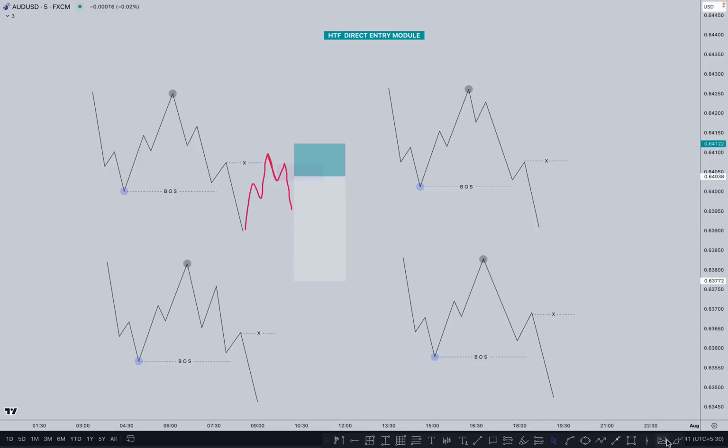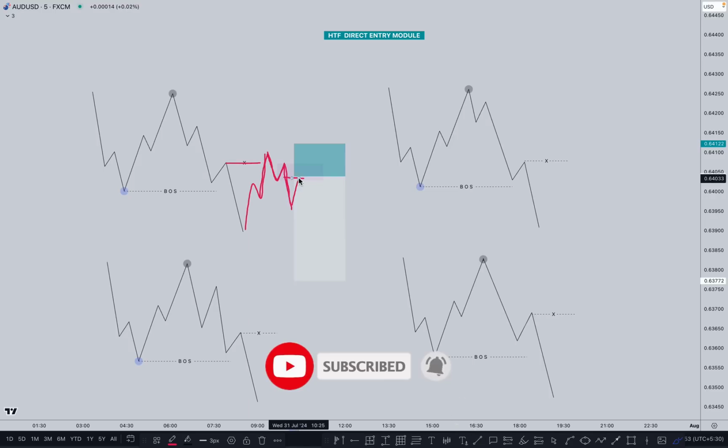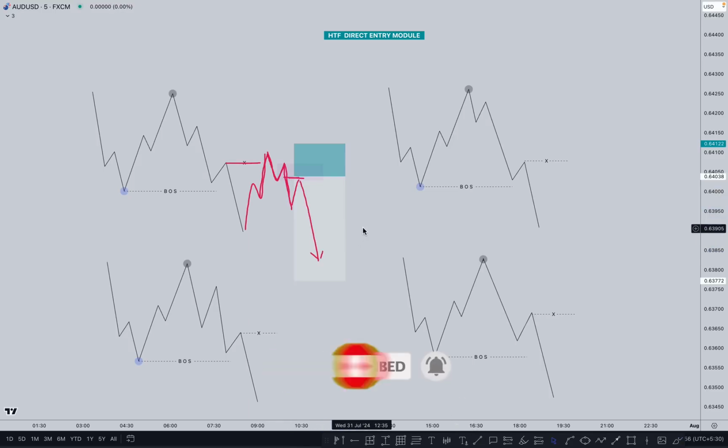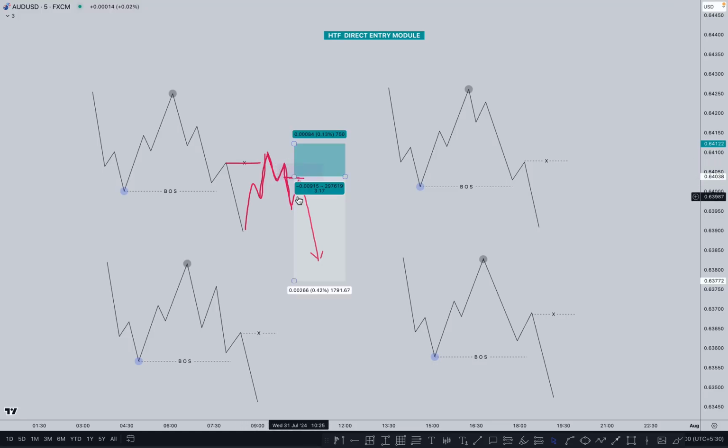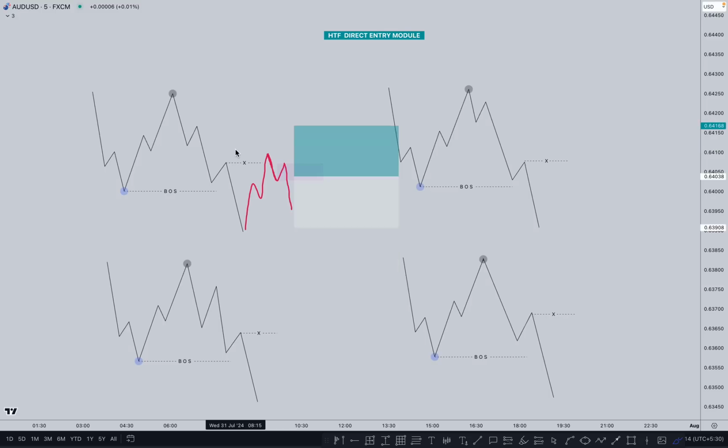Once the market has taken out the inducement, it creates a small structure like this one. Again it takes a pullback, lower lows, again pushes downside, takes a pullback. On this mitigation, we are planning for the sell. So this is our simple process for the sell setup, right? And why are we not taking the lower time frame inducement and the higher time frame inducement here? Because the market has already taken out the inducement right here. So once the market has taken out the inducement, we don't need to wait for it to take out another inducement before the sell, after taking out the higher time frame inducement right here.